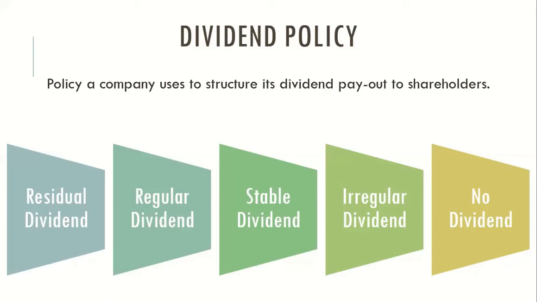Residual: anything left over, we will pay you. Regular: we will pay you something, and it will be a pretty good amount. Stable: we have decided on a percentage, and irrespective of the circumstances, for sure we shall pay you that percentage. Irregular: we may pay you, we may not pay you. If you get, be happy. If you don't get, please don't complain.